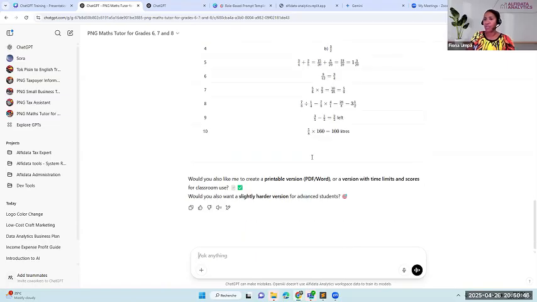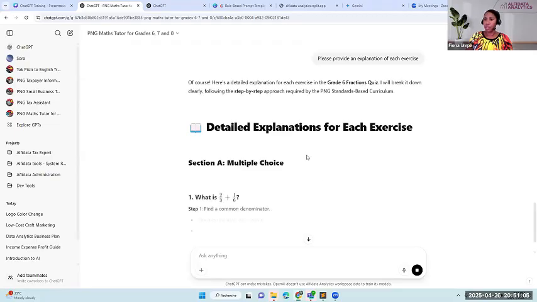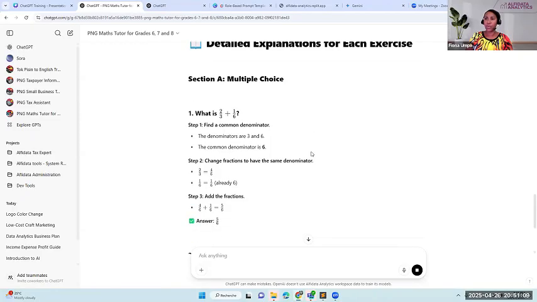But say, for example, you want an explanation of each. You can continue to say, please provide an explanation of each exercise. You prompt it again. Now it will give the question and also how it came up with the solution.